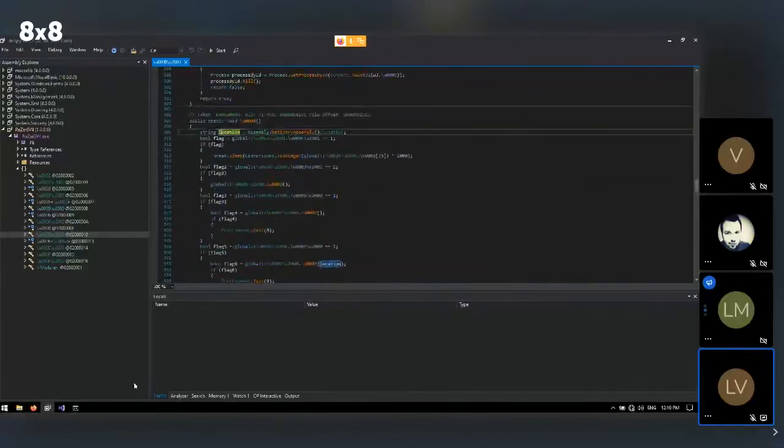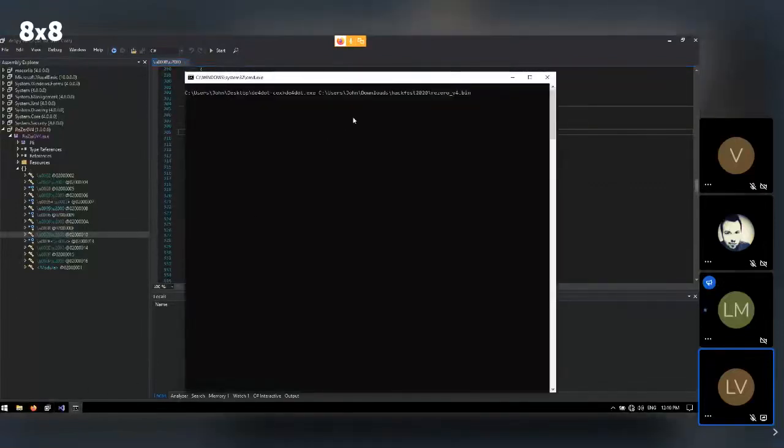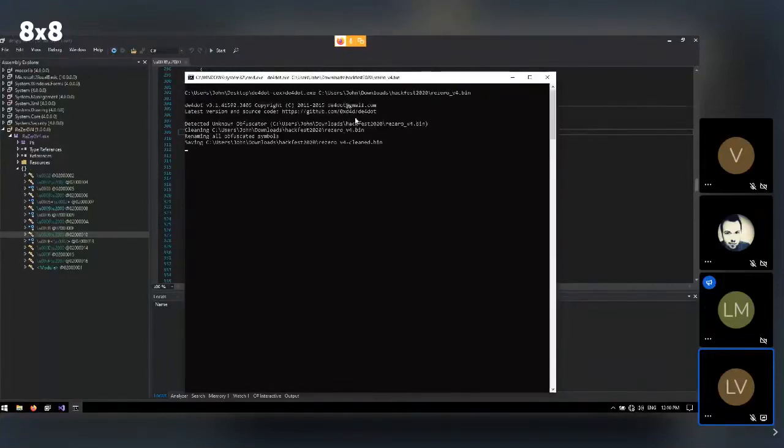So what we can do is we can move over and use de4dot. In this case, I have de4dot here. I provide the path to my binary itself, and I simply press enter. So then it states the version, who made it, and then it says it detected an unknown obfuscator.